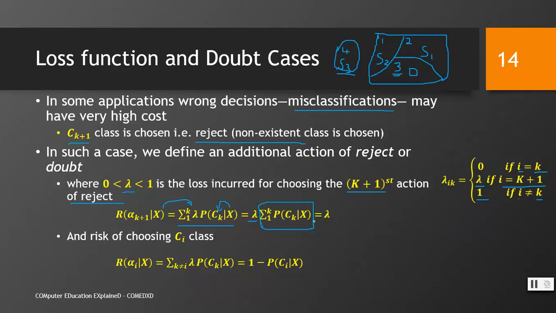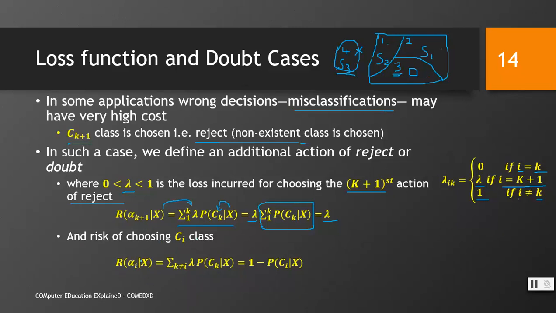So it means that actually this x could lie either in this class or in this class or in this class, but it could not lie in this class. So the probability of this x lying in any one of these classes, the total probability, is given by 1. So 1 multiplied by lambda becomes lambda. And the risk of choosing class Ci is given by this.